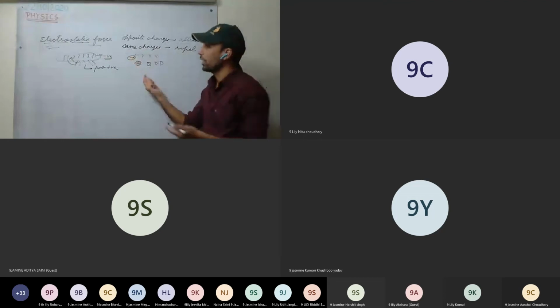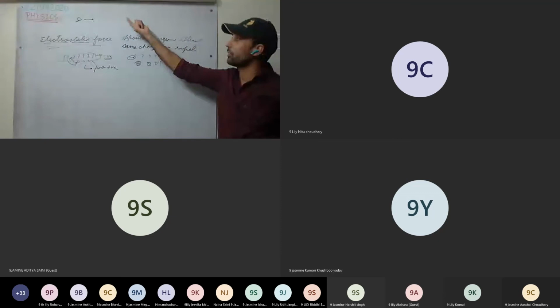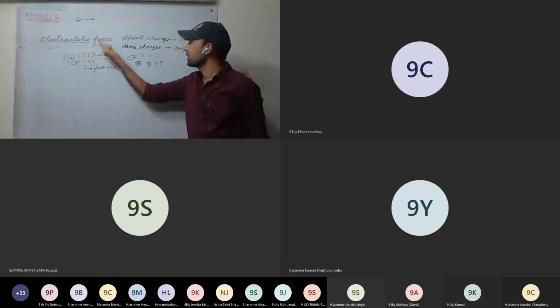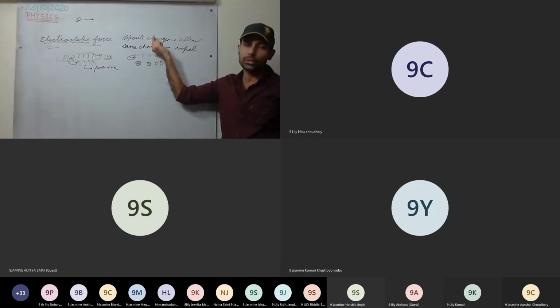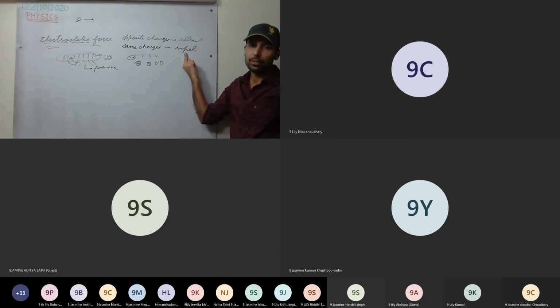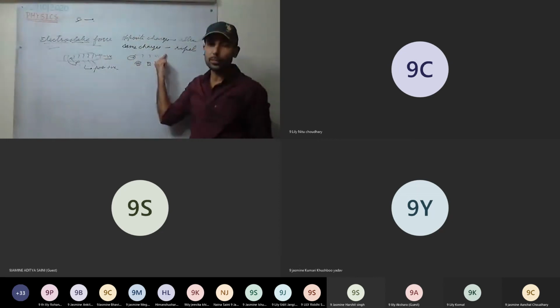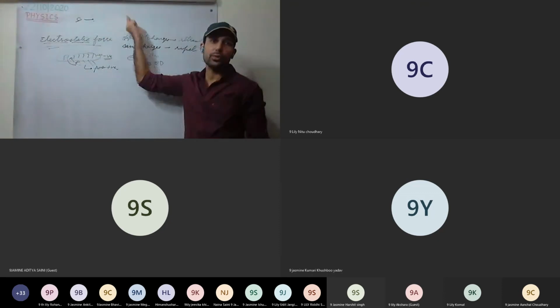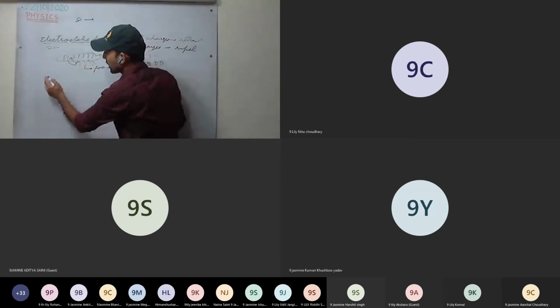This is clear. Whereas gravitational force was always attractive. Electrostatic force can be attractive as well as repulsive. They can attract, they can repel, depending on the kind of charges. If they are opposite charges, they will attract. If they are same charges, they will repel. Whereas gravitational force is always attractive in nature. Okay, electrostatic force is clear.